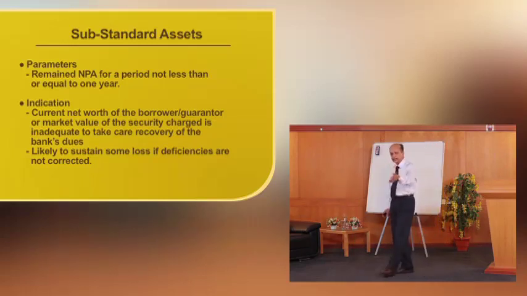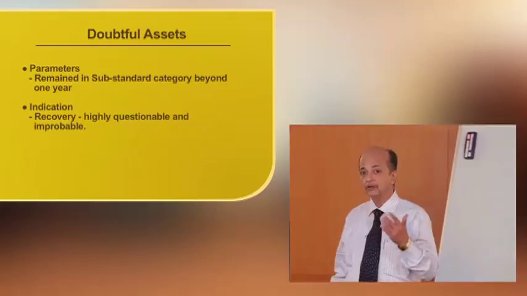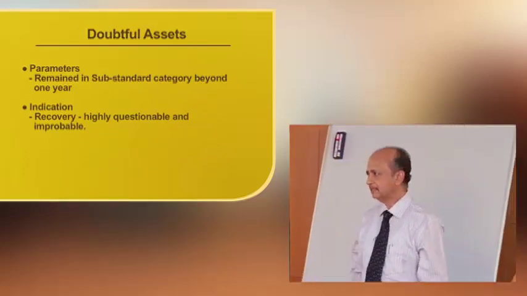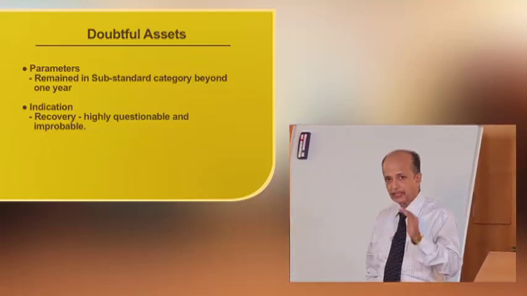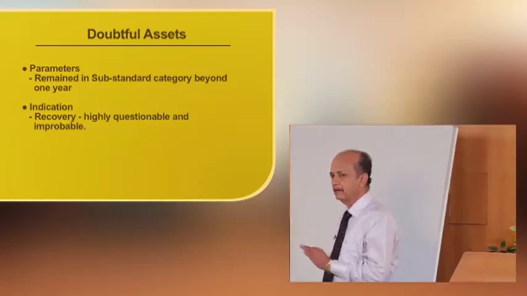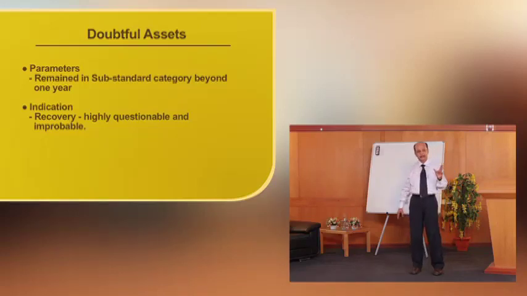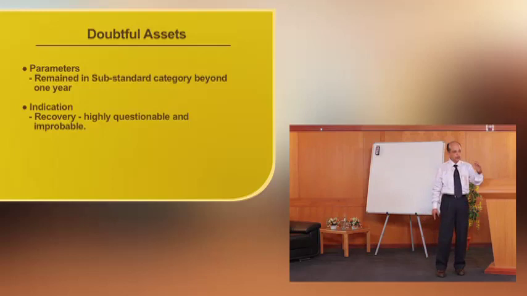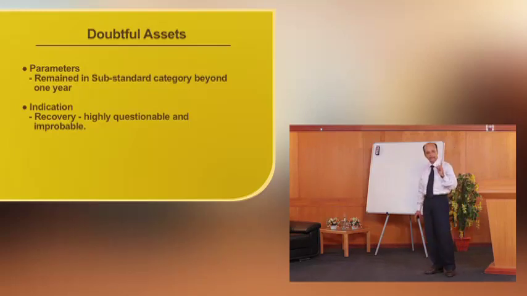And coming to the second category, that is doubtful debts or doubtful assets. The doubtful assets are assets which remained NPA beyond 1 year, or which remained substandard, because up to 1 year it is classified as substandard.